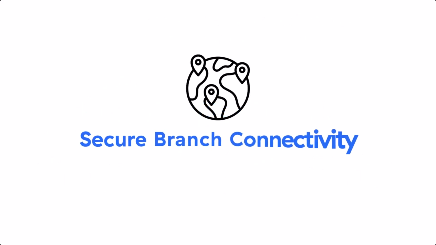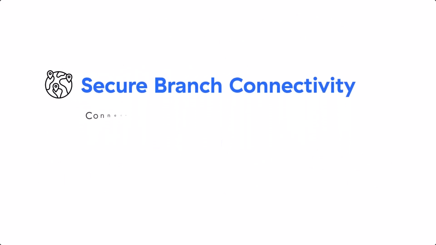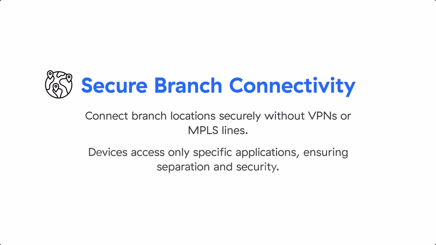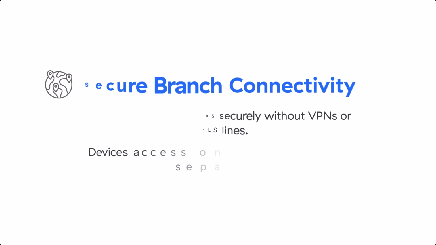Secure branch connectivity. With the Branch Connector, businesses can connect branch locations to the corporate network securely, without the need for complex VPNs or MPLS lines. Each device only gets access to the specific applications it needs, keeping everything else separate and secure.